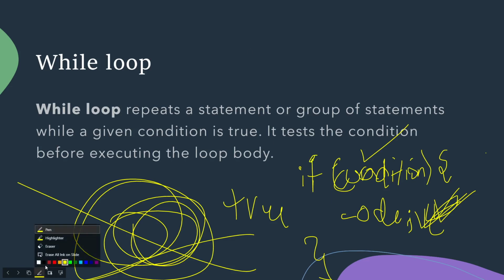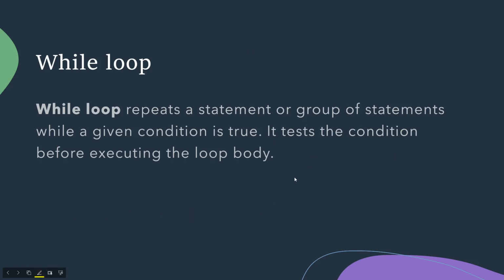So let me just clear the screen. So what does a while loop do? It first of all checks the condition. If it is true, it will keep on executing the code inside till the given condition gets false.